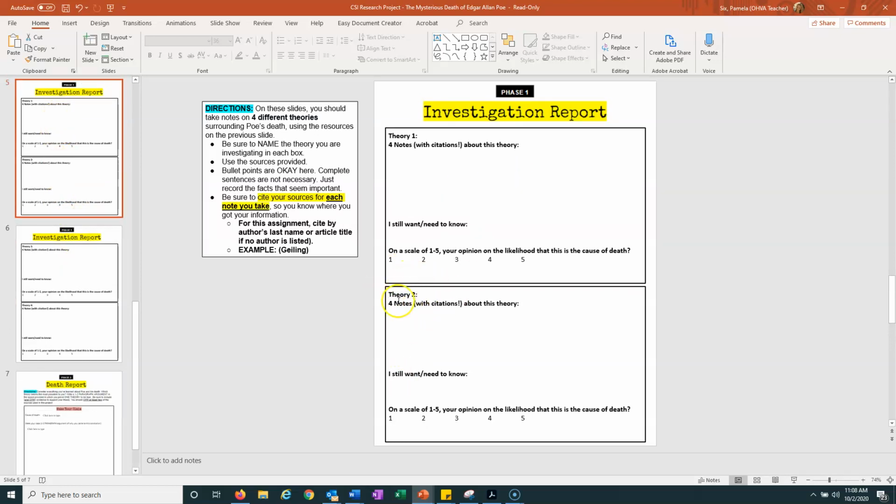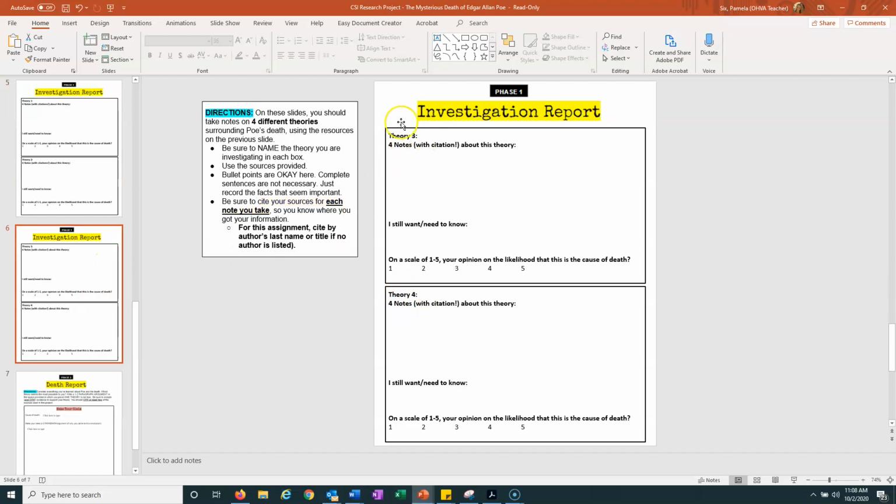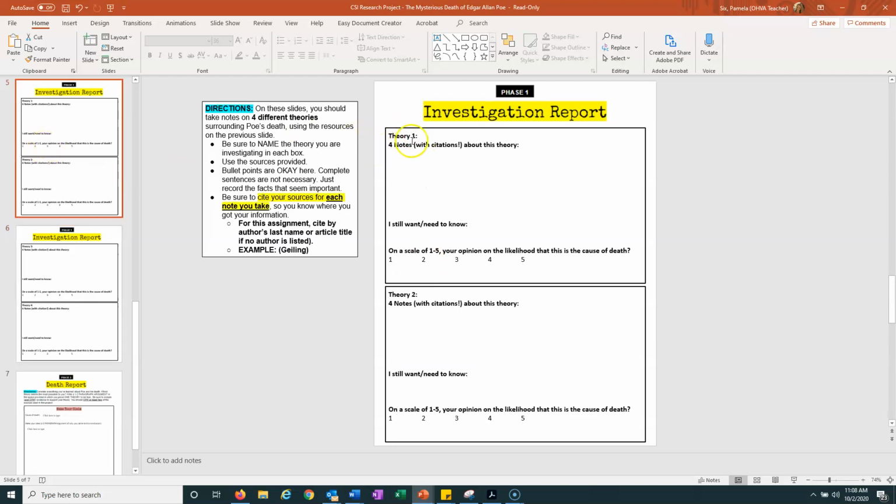Then there's a possibility he died this way. And then there's another possibility. So basically, your top 4 theories of the way you think he died, you're going to pick for this part of the assignment. So you're going to name the theory up at the top. Whatever your theory is, you're going to name that up here.